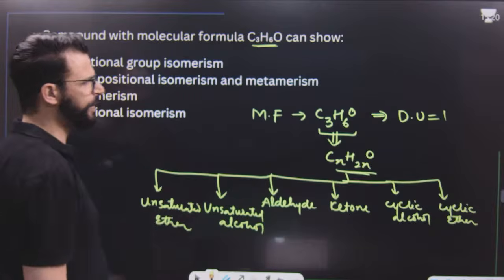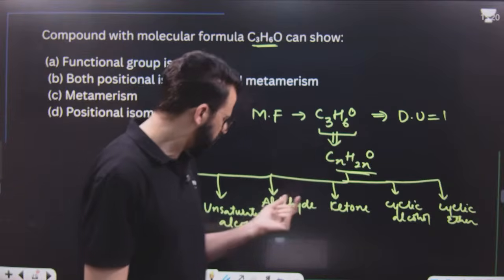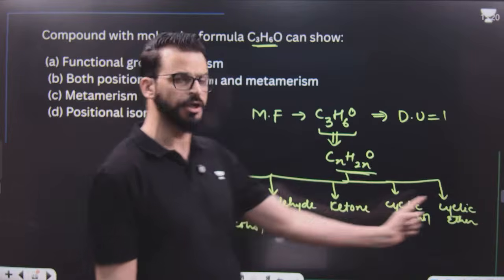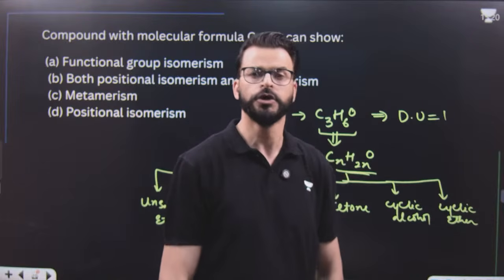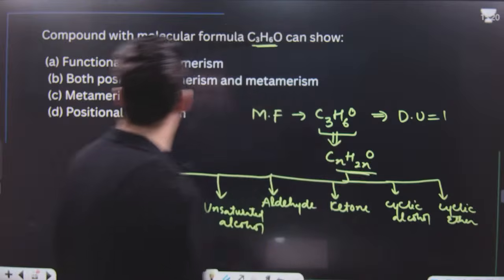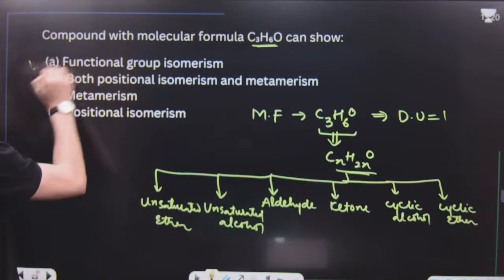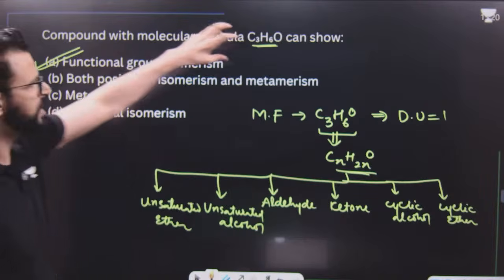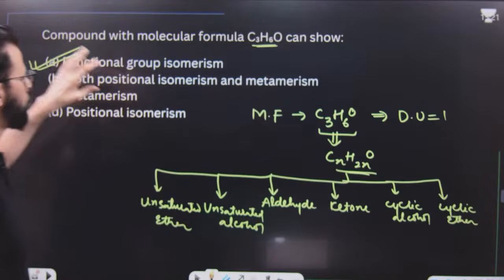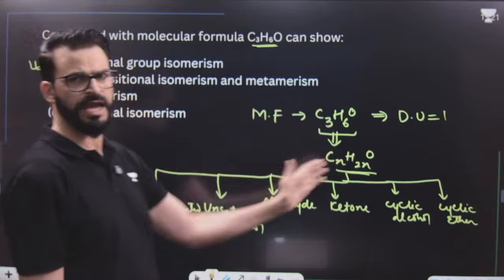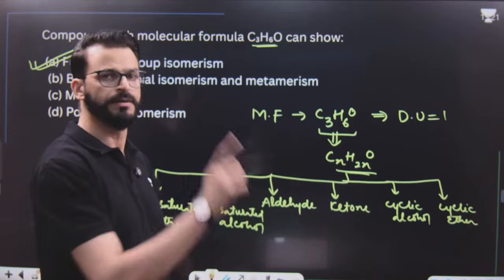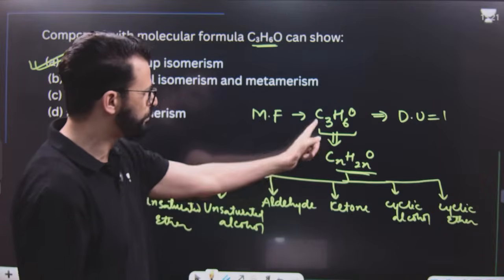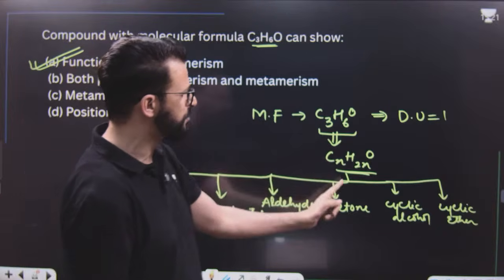So my dear lovely students, if you have C3H6O, their molecular formula can be the same, but their functional groups are different. Those isomers whose functional groups are different are simply known as functional group isomers, and the phenomenon is called functional group isomerism. So C3H6O can show functional isomerism because they have a similar molecular formula, but their functional group is different. Whenever you put the value of n equals 3, it becomes C3H6O.